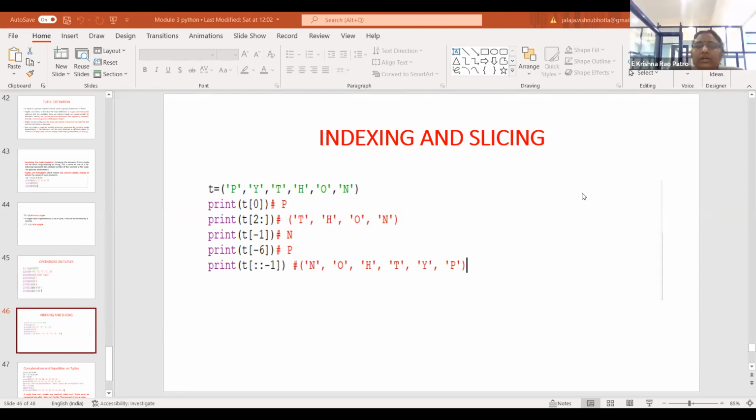Okay, so coming back to the class. Whenever, similar to your list, the contents of the tuple can also be reversed using the slicing operator ::-1. So the contents of the tuple will get reversed.